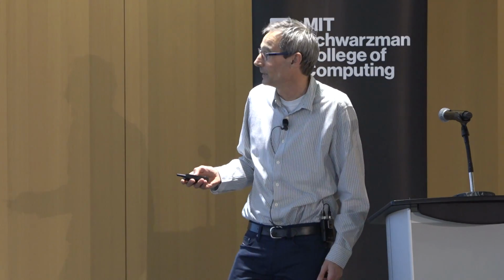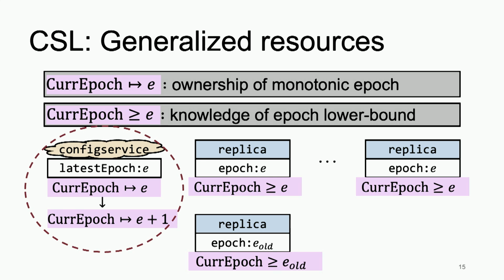And this is exactly what the configuration server needs to do in the proof. And so these lower bounds are very helpful to reason in the proof about how to move the system forward from one epoch to the next.